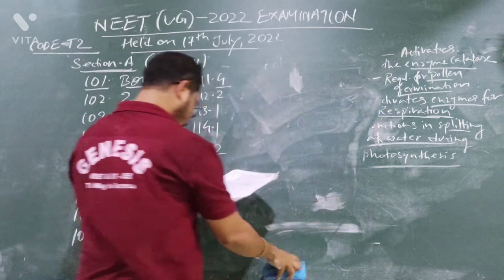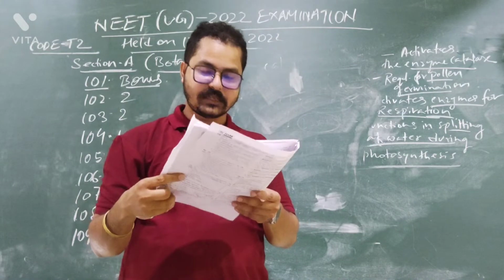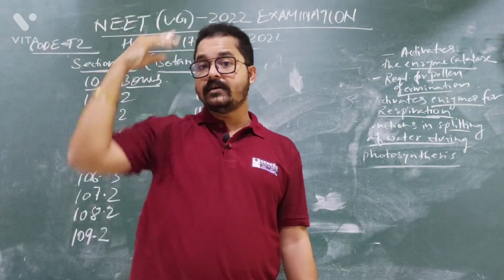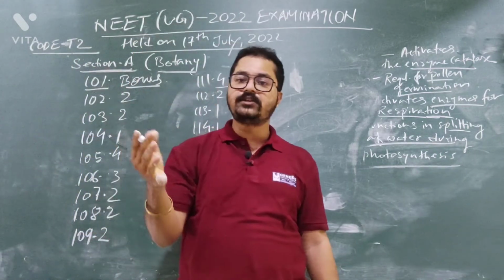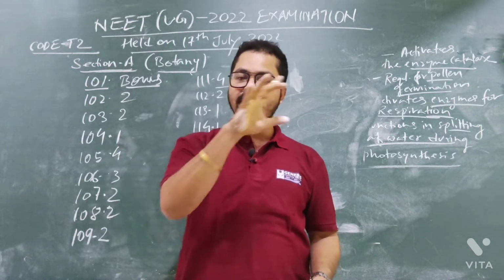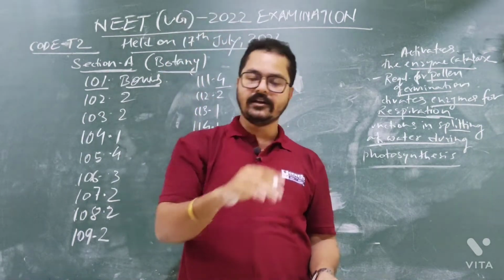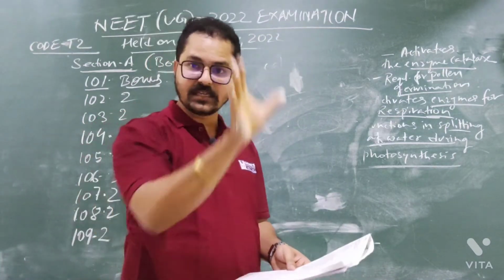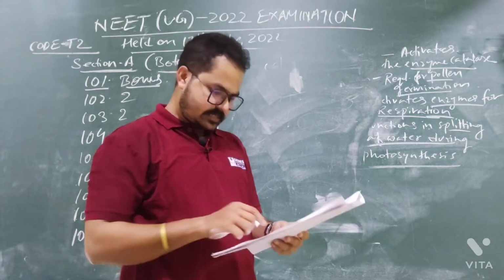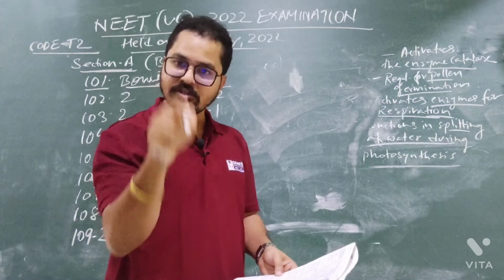Now question number 118. The device which can remove particulate matter present in the exhaust from a thermal power plant. A thermal power plant is a big industry. They release very toxic gases. So if in a chimney you fit some kind of device which will make the dirty air clean, they will release only pure air, not the dirty air. So what can be fixed in a chimney? Is it option number 1, incinerator? No, it is wrong, because incinerator is used in hospitals.